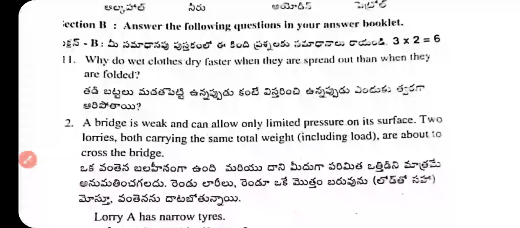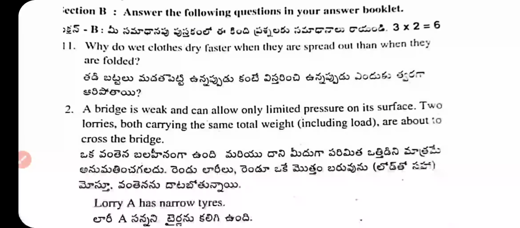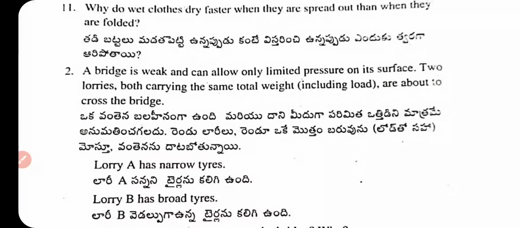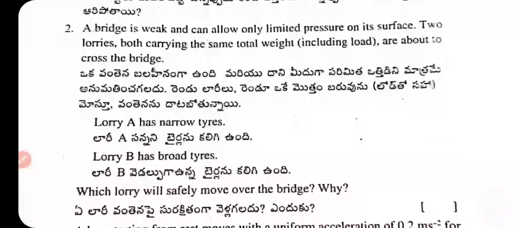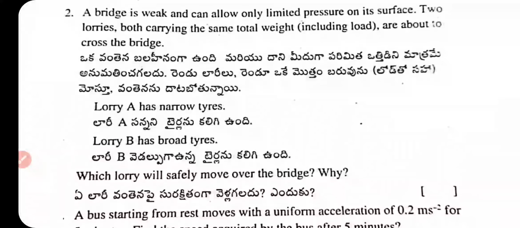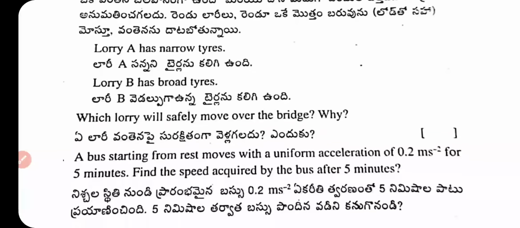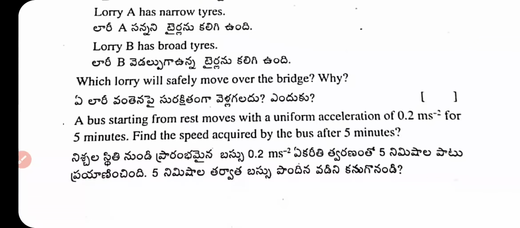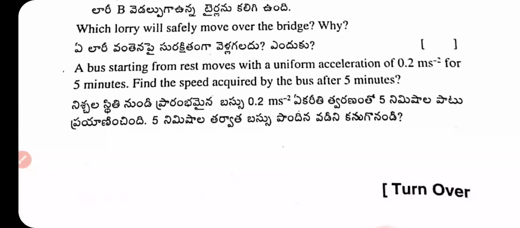Answer the following in your answer booklet. Question 11. Why do wet clothes dry faster when they are spread out than when they are folded? Question number 12. A bridge is weak and can hold only limited pressure on its surface. Two lorries, both carrying the same total weight including load, are about to cross the bridge. Lorry A has narrow tires, lorry B has broad tires. Which lorry will safely move over the bridge?